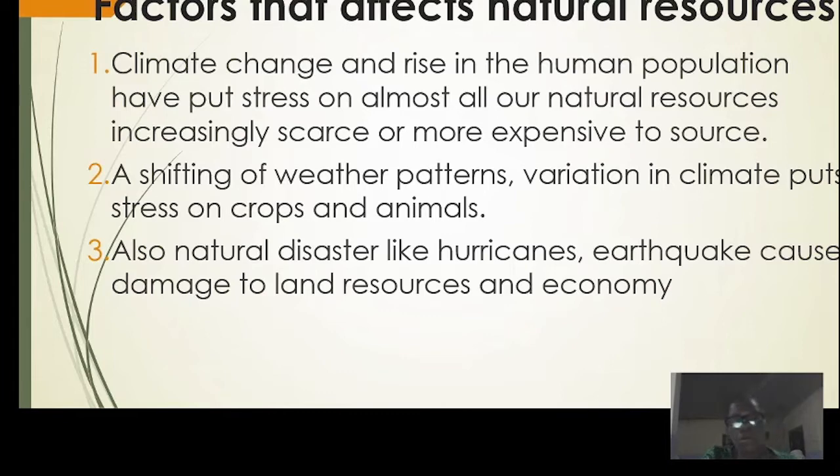If an earthquake occurs, it can cause very big damage to our land resources. Remember that this land is where we get most of our natural resources from. So earthquakes and hurricanes are also factors that can affect our natural resources.